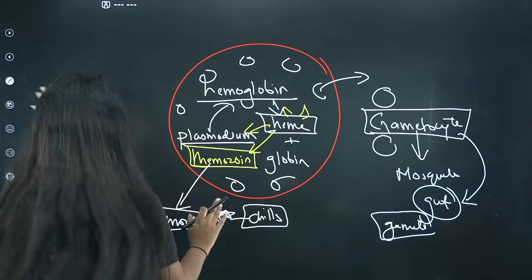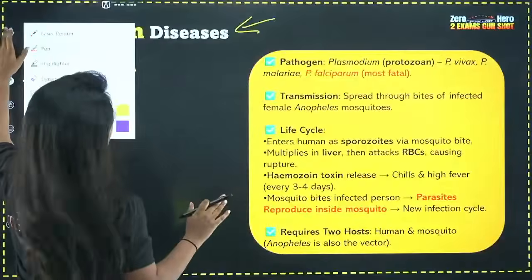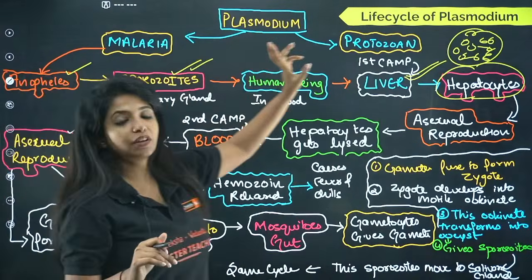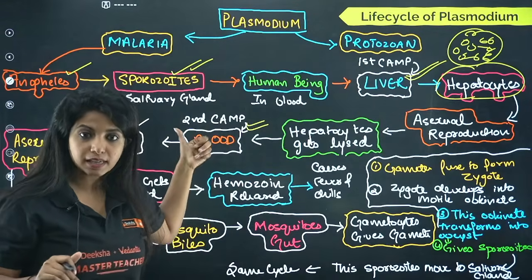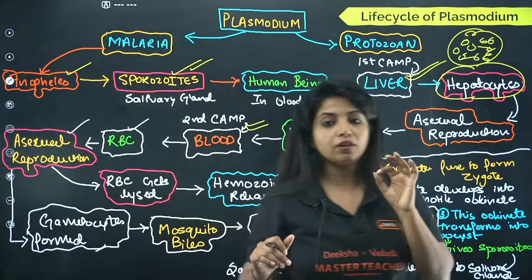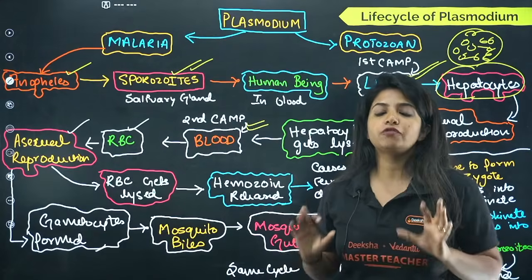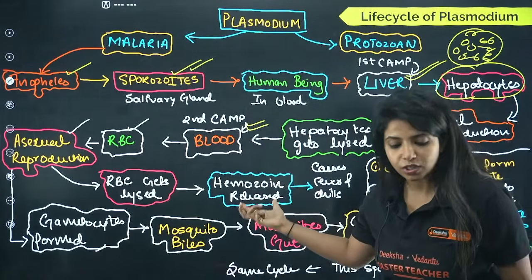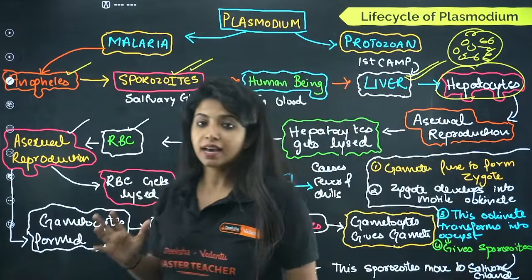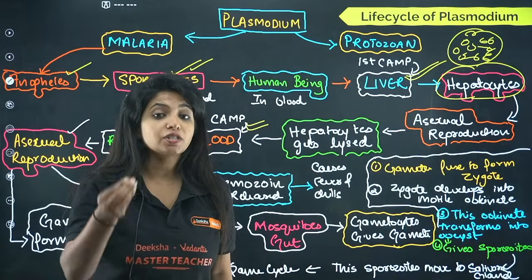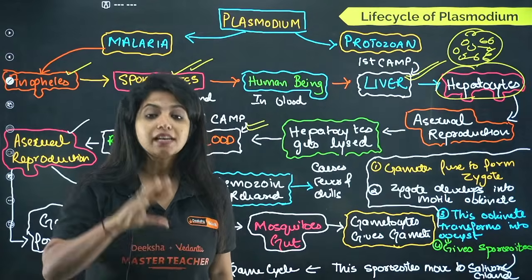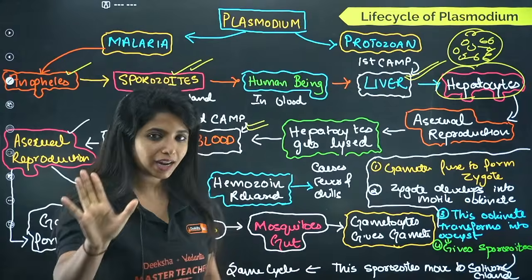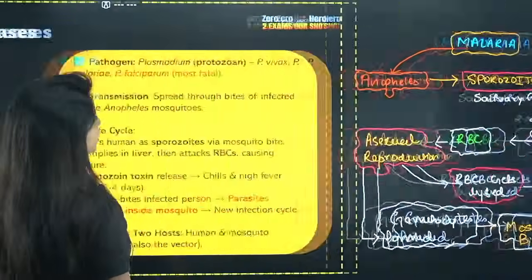Got it? So what are the things that you need to definitely remember? The important thing is that the affecting stage is sporozoite. Where does it first affect? Liver, then the RBCs. In the RBC, again, they are going to undergo asexual reproduction, and they are going to form gametocytes. Apart from gametocytes, there is hemozoin release, which causes what? Fevers and chills. There is no sexual reproduction happening inside the human body. Sexual reproduction happens inside the mosquito. Done. That's the only thing that you need to remember.